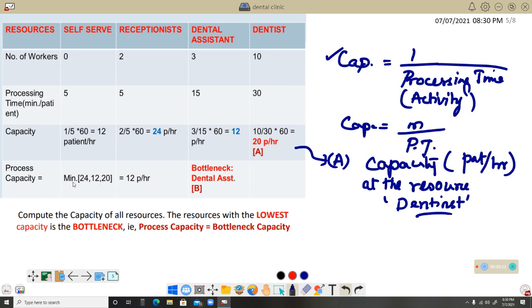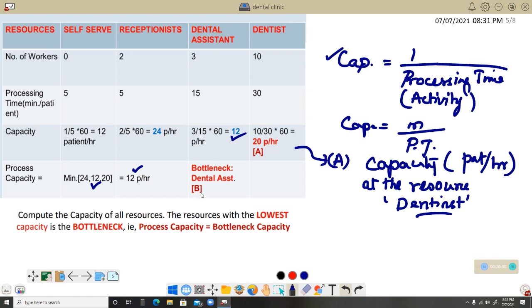Out of which the minimum value is 12 patients per hour. This particular 12 comes to dental assistant. That is the minimum, right? So minimum is the bottleneck, indicates the bottleneck. So this is the answer for question B.